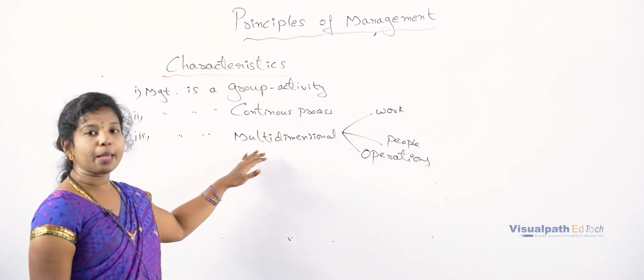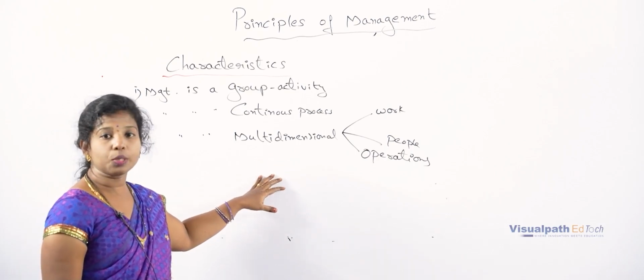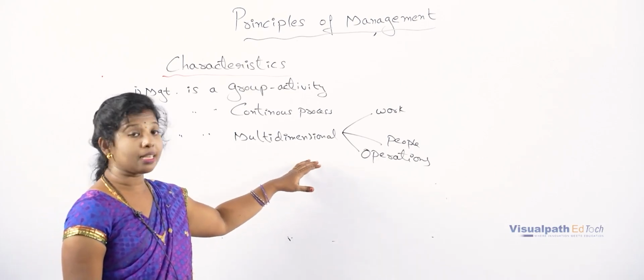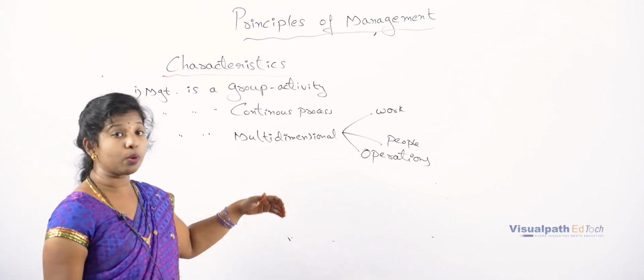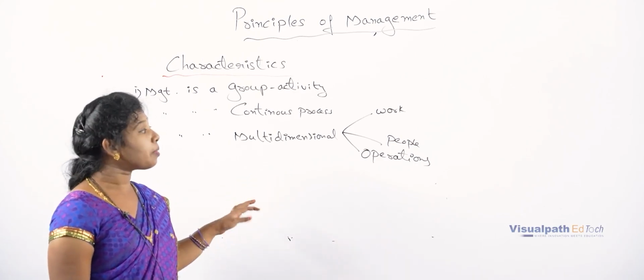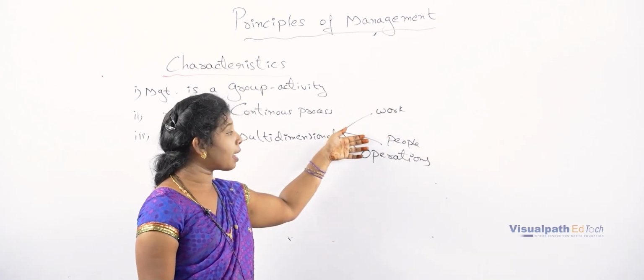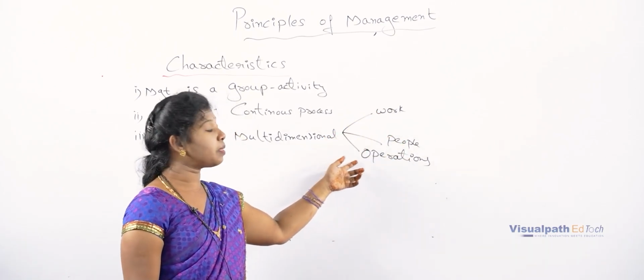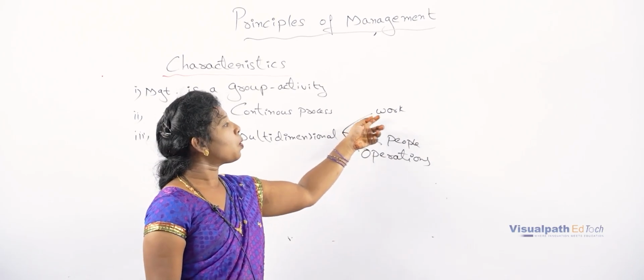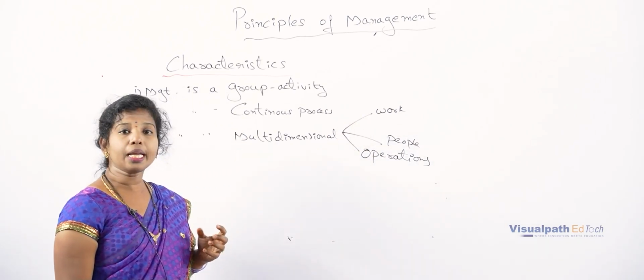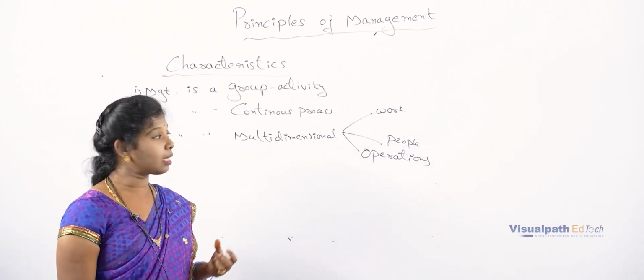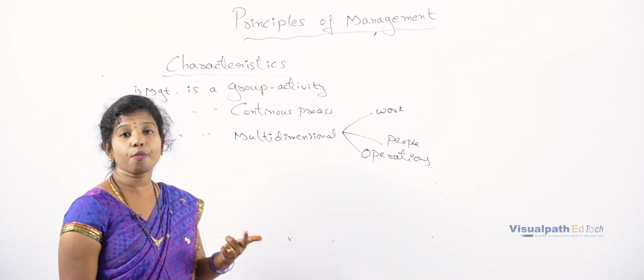So here multidimensional is nothing but it is not particular to one department, or we can say that it is not particular to only one operation. So here it can be categorized again into 3 parts, that is management by work, management by people and management by operation. So here work is nothing but, depending on the type of the organization, maybe it is a non-profit organization or a profit organization.